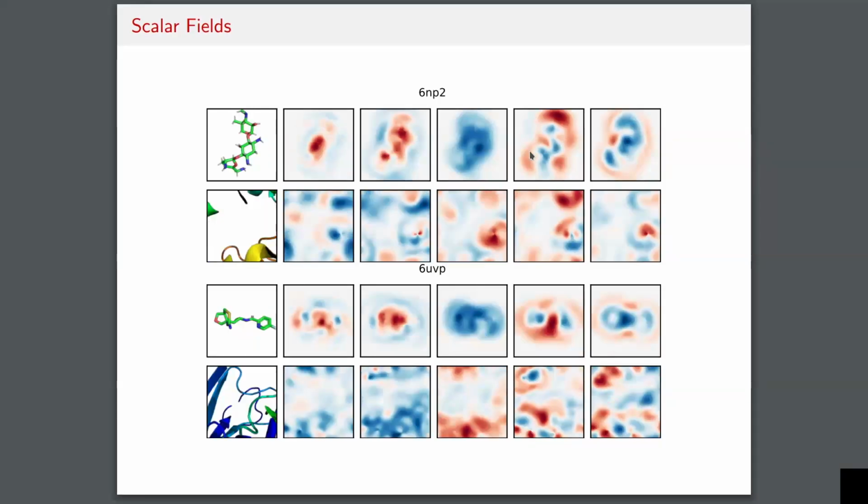Here again are some more. As you can see, the scalar fields are different enough from each other that there is reason to believe that each channel is learning separate information. I will say that I observed improvements from going from 3 to 5 scalar channels, but not so much from 5 to 8. So it does seem to have maxed out in terms of information-carrying content at 5 channels.